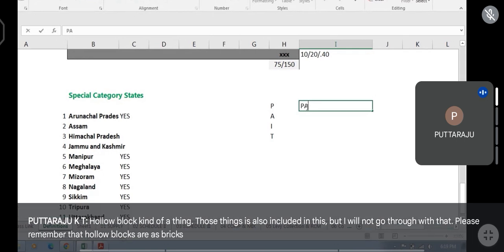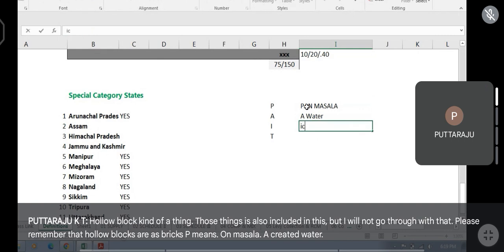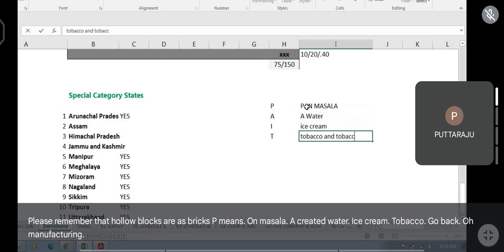P means pan masala, A, aerated water, I, ice cream, T, tobacco. Tobacco manufacturer. Tobacco and tobacco products, sorry, not manufacturer. Tobacco and tobacco products.